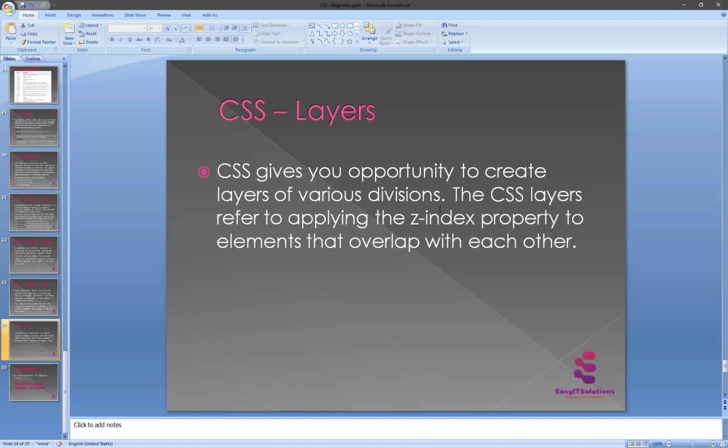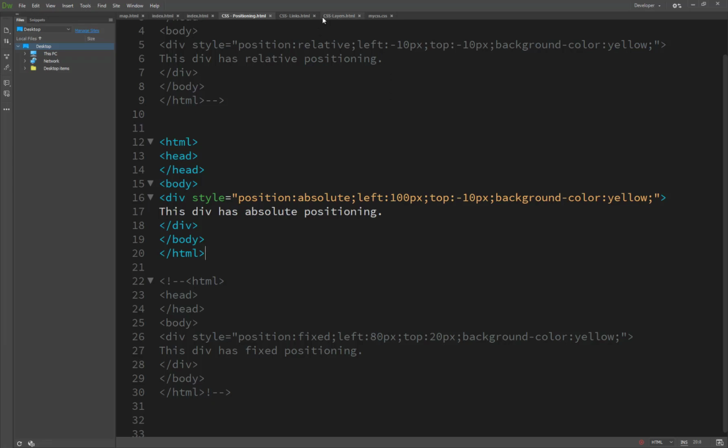So CSS layers refer to applying the z-index property to elements that overlap with each other. The z-index property, used along with the position property, creates the effect of layers. So you can specify which element should come on the top and which element should come on the bottom. A z-index property can help you to create more complex web page layouts. Following is an example of CSS layers.